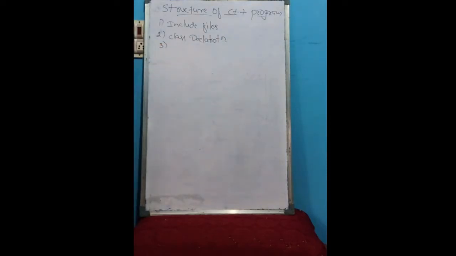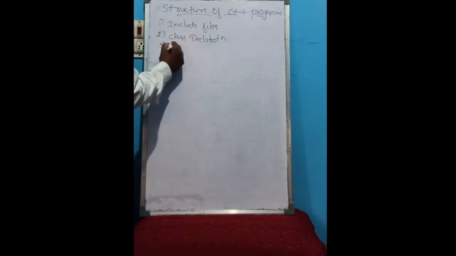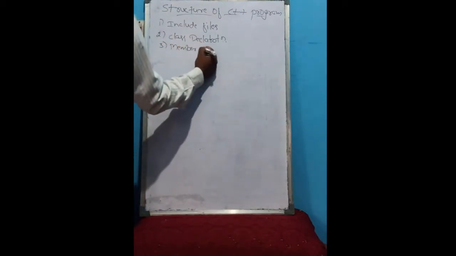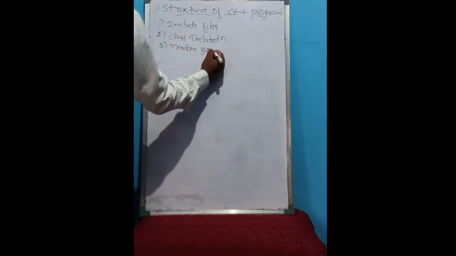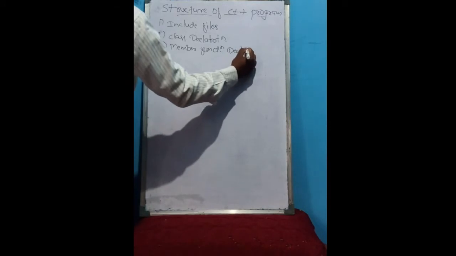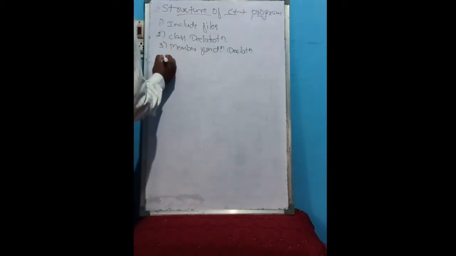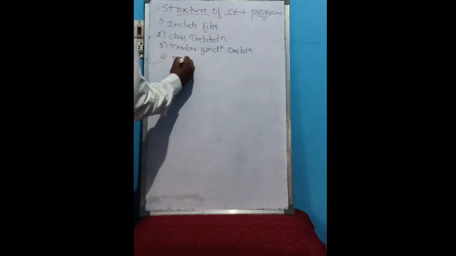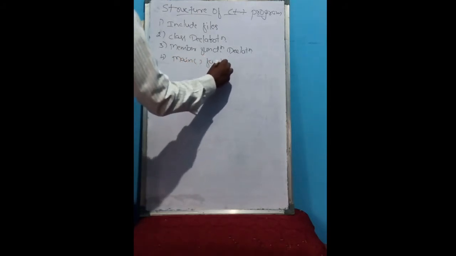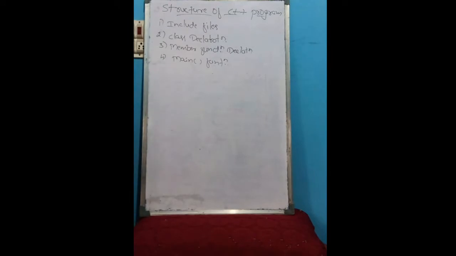Next is member function declaration. Next is the main function. These are the four sections in the structure of a C++ program. Now we'll see one by one what these are.